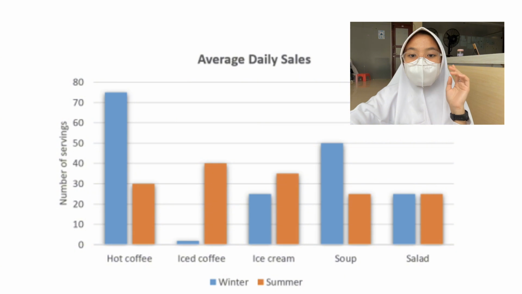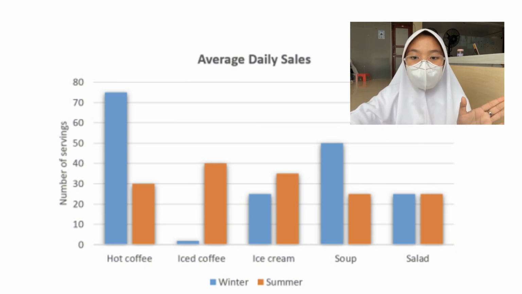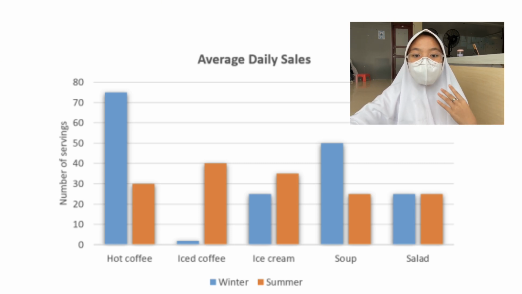Now we discuss the blue bar first, namely the winter bar. Here we can see that the highest winter bar is in the drink, namely hot coffee, around 75%, and the lowest is iced coffee, around 3%. It's a big difference, right? Obviously, people choose hot coffee because it's winter. It's very cold. We definitely need something warm and don't really need something cold like iced coffee.